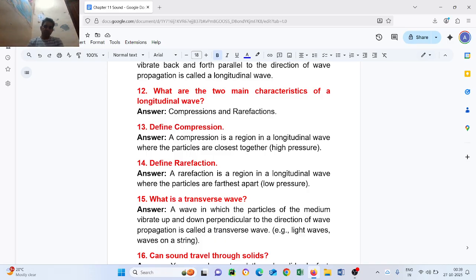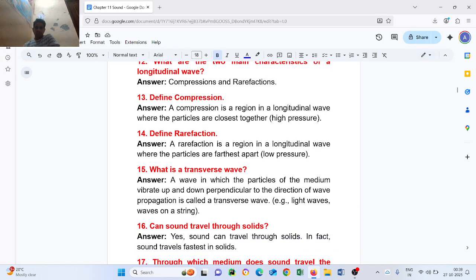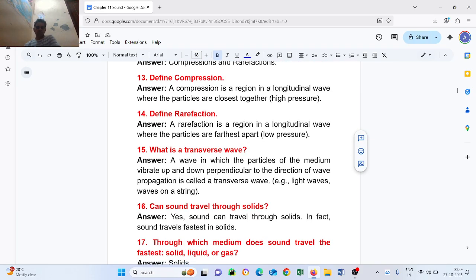Question number fifteen: what is a transverse wave? Answer: a wave in which the particles of the medium vibrate up and down, perpendicular to the direction of wave propagation, is called a transverse wave. Example: waves on a string.